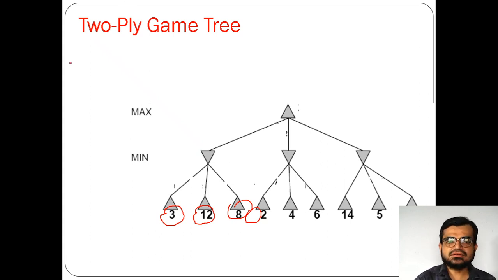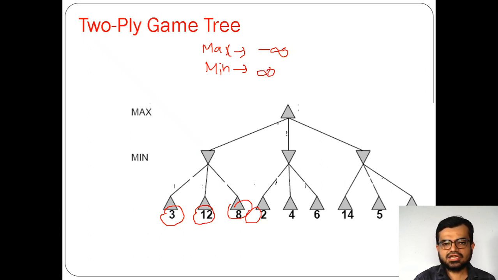The first thing is that, remember, for max the initial value will be -infinity, and for min the initial value will be +infinity, okay. Now the ancestor of this is min, that means we have to select the minimum value from these. But how can you select?